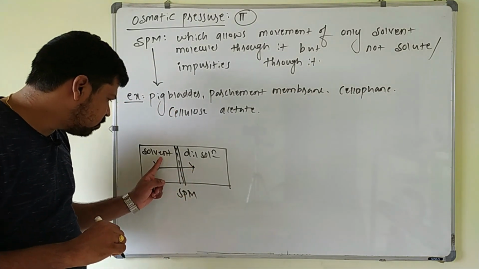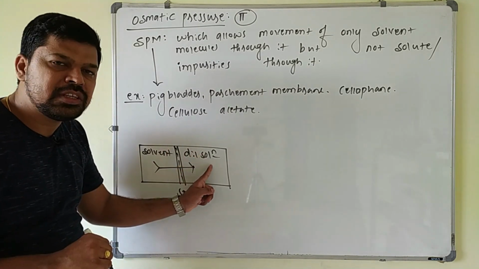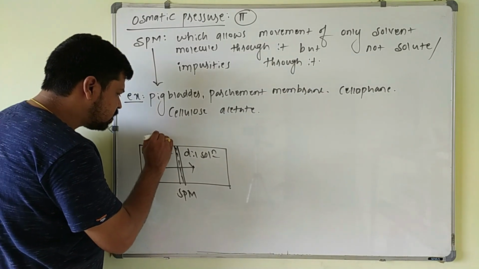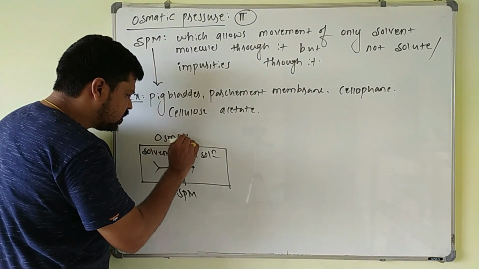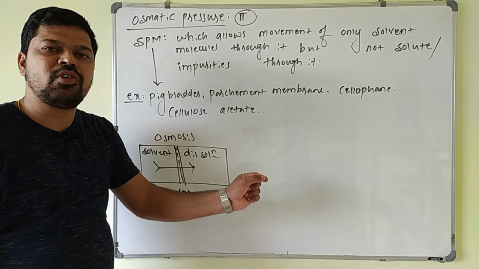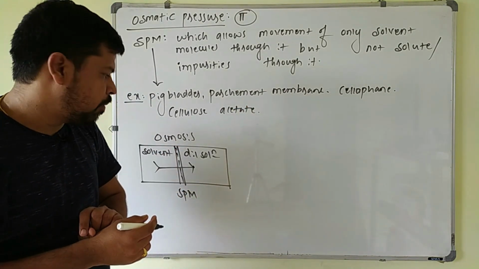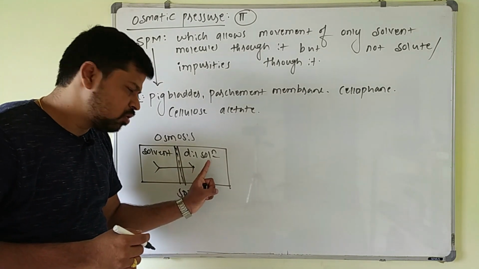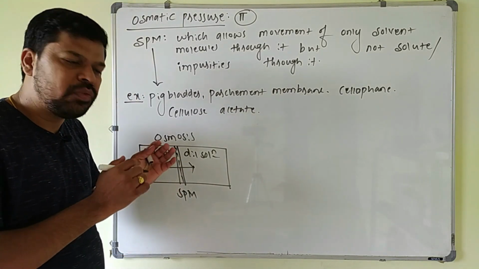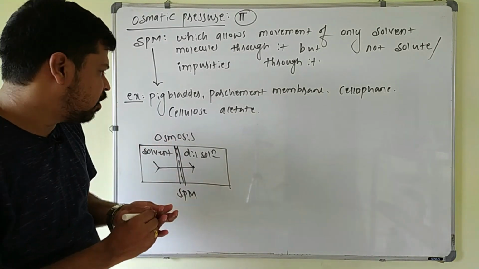The movement of these solvent molecules from the solvent to the solution side through the semi-permeable membrane is called osmosis. Always osmosis takes place from the lower concentration to the higher concentration. Keep in mind, pure solvent has lower concentration and dilute solution has higher concentration. Always the solvent molecules will move from lower to the higher concentration.